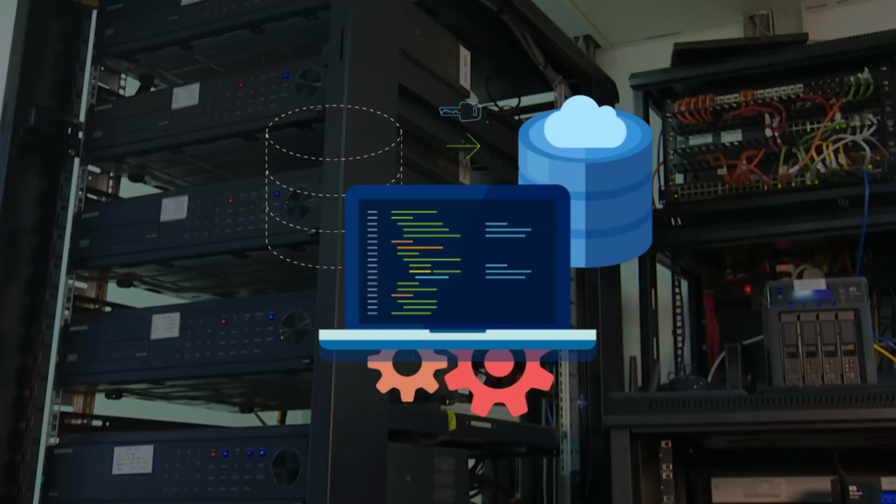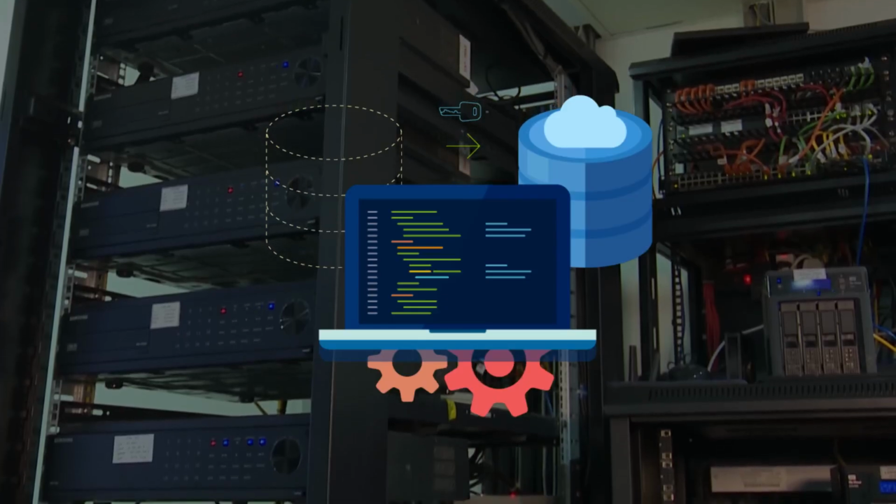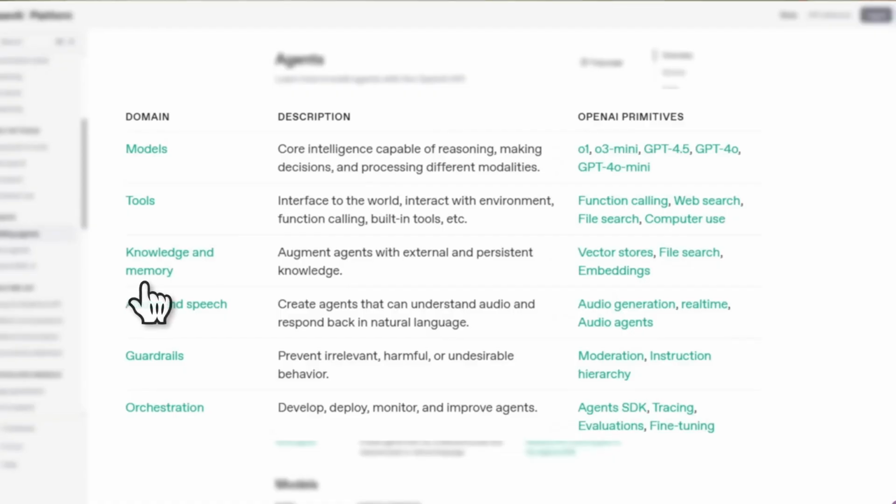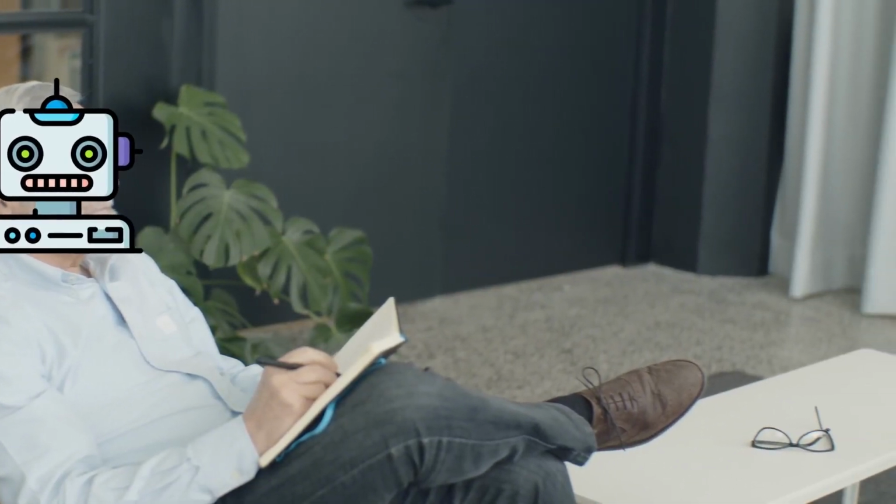You can give your agent access to, say, a specific database about your company so that it's able to answer questions and analyze data specific to your company. Memory is also important when it comes to specific types of agents. Say you have a therapy agent and you have a really great session with it, and the next time around it completely forgets what you're talking about. That probably wouldn't be great. So that's why you want to allow your agent to have access to memory so it's able to remember all the different sessions that you've had previously.